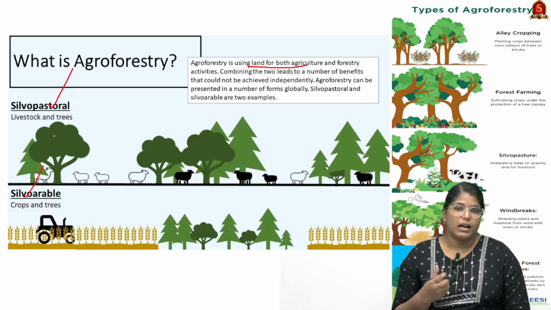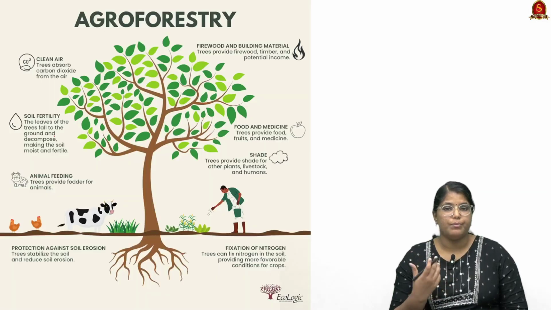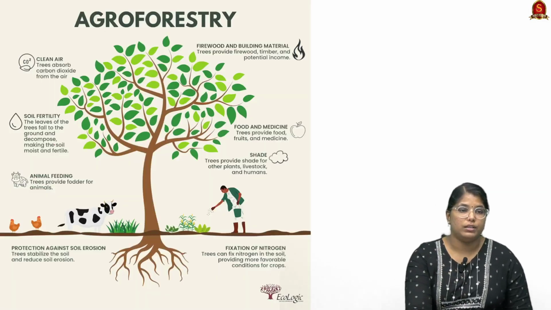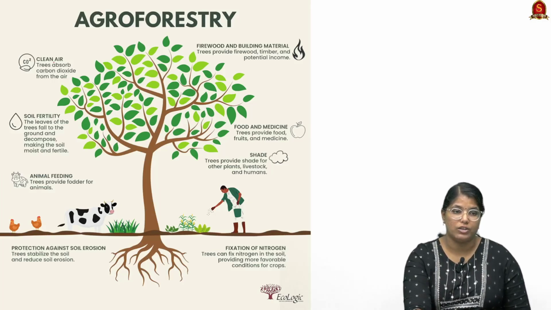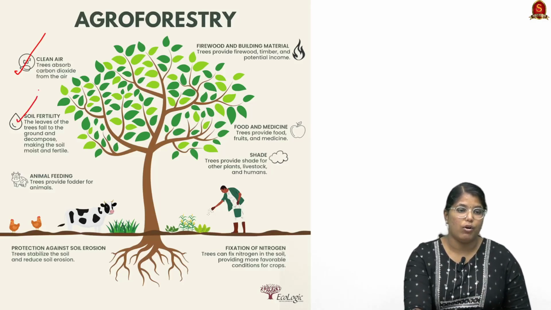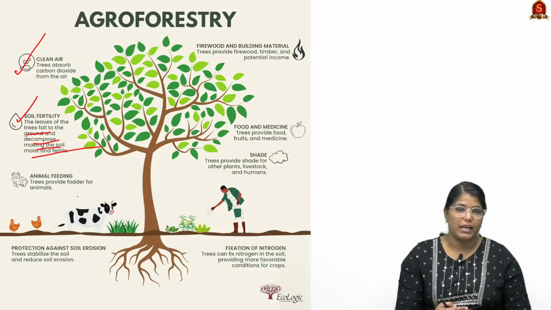So this particular agroforestry has a number of benefits. For example, it will give clean air. First important thing is it will absorb all the CO2 in the region, and it will give clean air. Secondly, it will improve the soil fertility because the leaves of the tree will be falling on the ground as well, and they will decompose, which will ensure soil moisture and make it fertile.